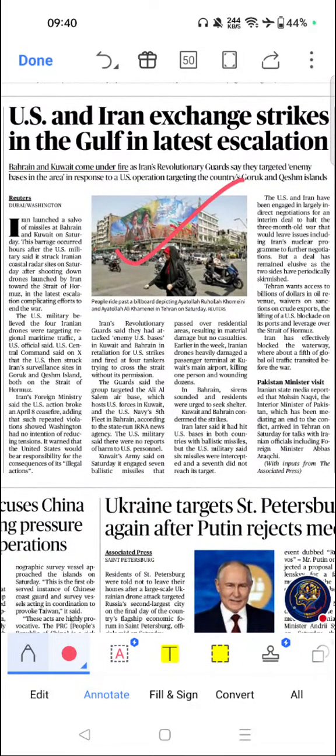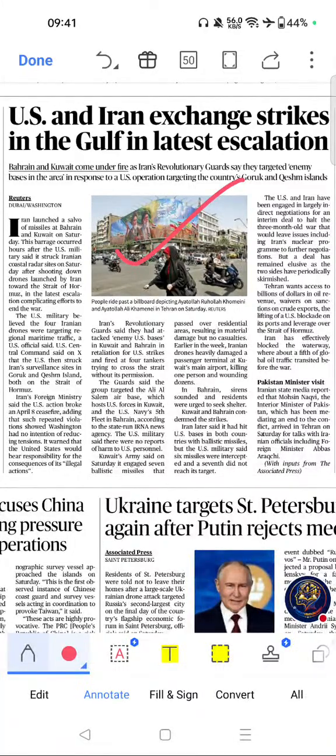US and Iran exchange strikes in latest escalation. If you see the importance, one of the most important international developments currently. Strait of Hormuz is a recurring UPSC prelims location. Direct impact on crude oil prices and India's energy security.